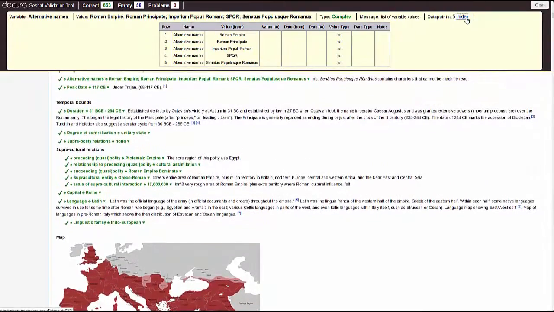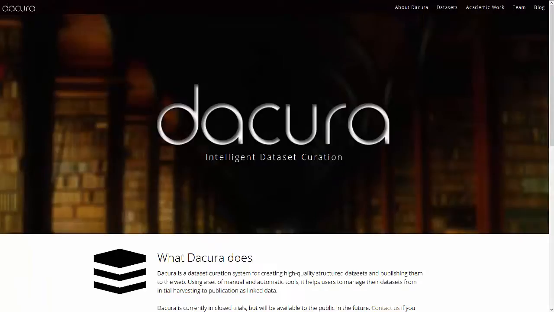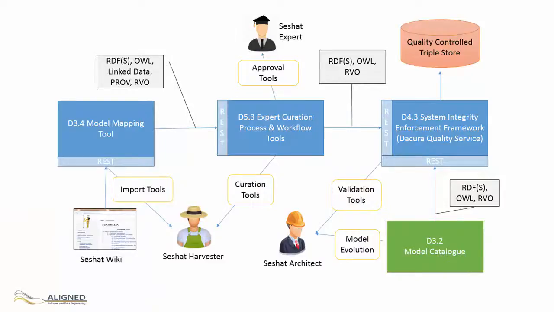Now, in September 2016, we are releasing for trial a fully featured toolset to help the Seshat project to much more efficiently manage the quality of their dataset as it continues to grow. We have developed a suite of software services based on our research to help solve Seshat's problems. These services use RESTful APIs to communicate with one another using RDF, OWL and PROV to encode structure and provenance information and to ease future integrations with other aligned tools.